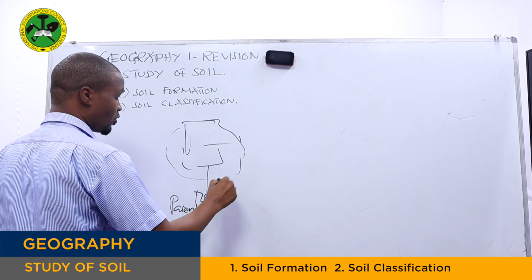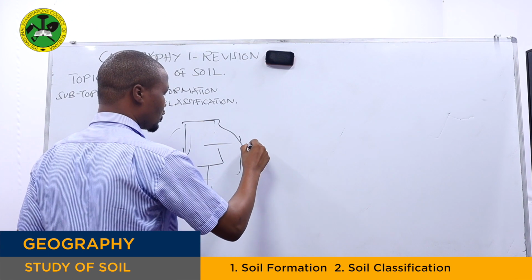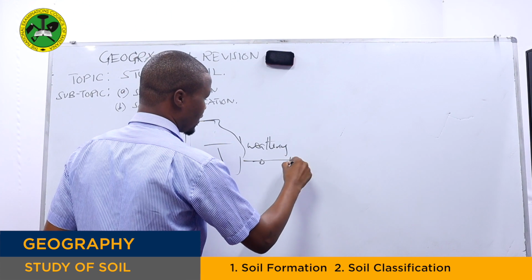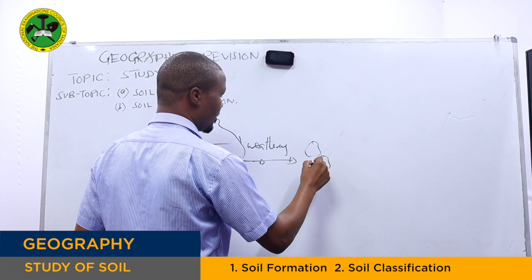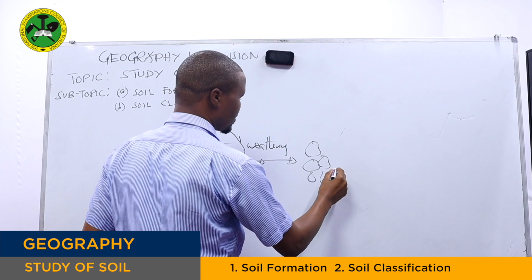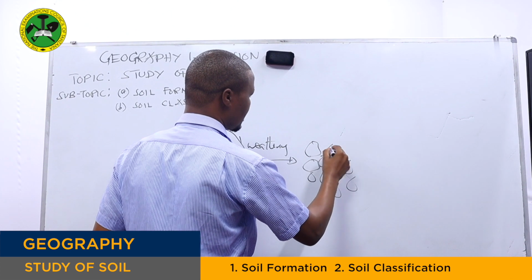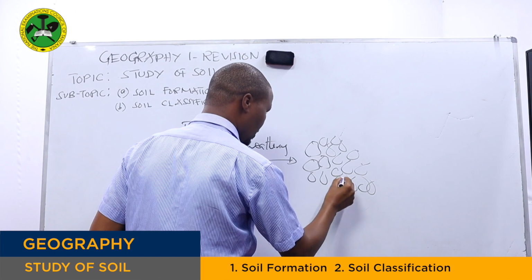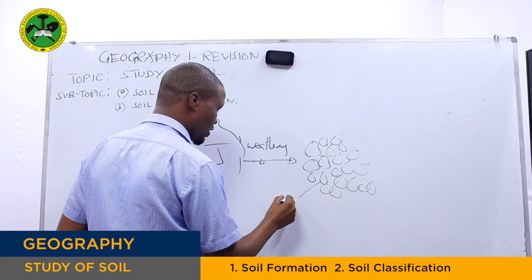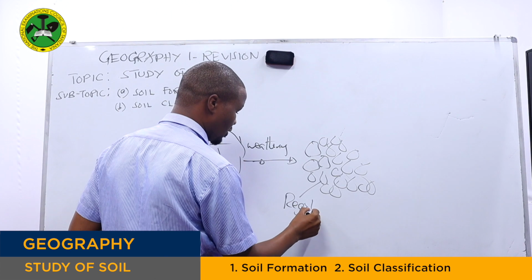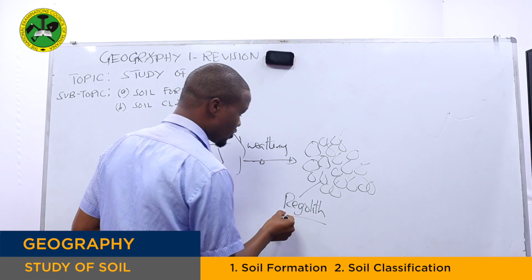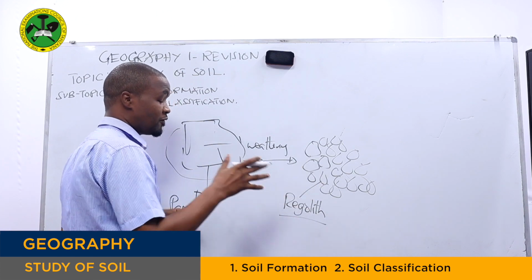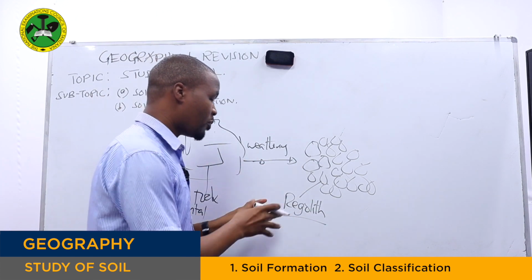The parent rock has to undergo what we call weathering, then it disintegrates into the smallest particles. The accumulation of these particles together we call regolith. Regolith is not soil. Regolith is the accumulation of different rock particles.